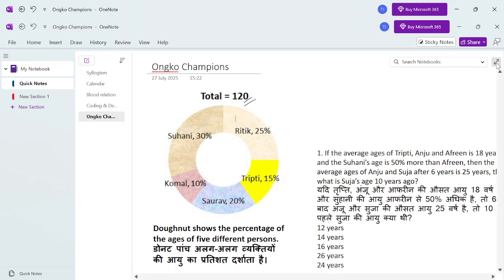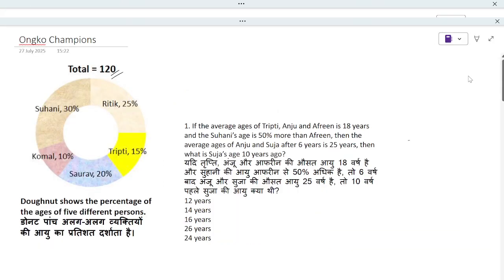In this video I'll be discussing exam based data interpretation for all the banking exams. So in this pie chart we have 5 persons and their total age is 120. Now how do we find Ritik? Ritik is 25% of 120. That means Ritik will be 30 years.